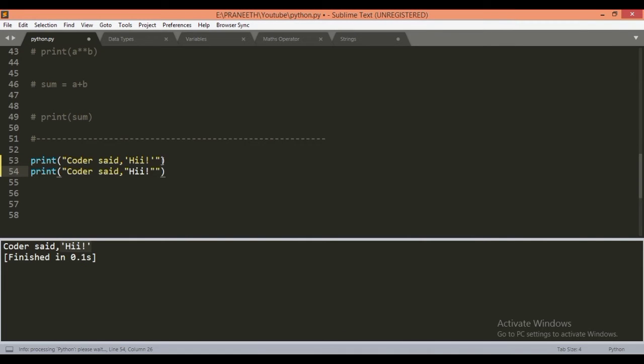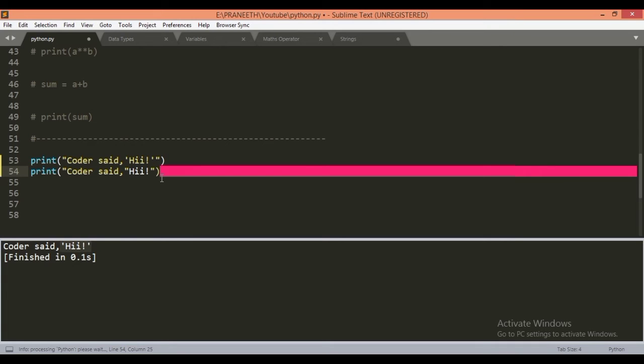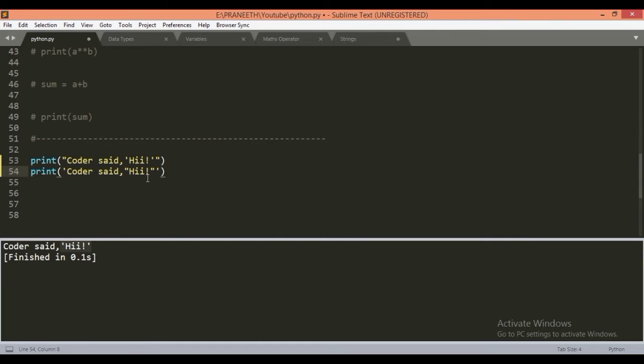As we said, both single quotes and double quotes can be used to describe a string. So we can invert the usage of the double quotes here to single quotes and change the single quotes to double quotes. Now we will get our required output, coder says "hi" with double quotes.